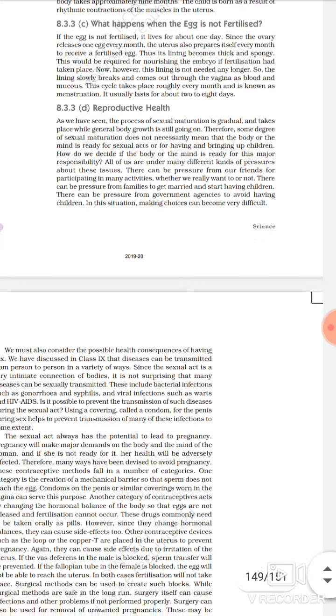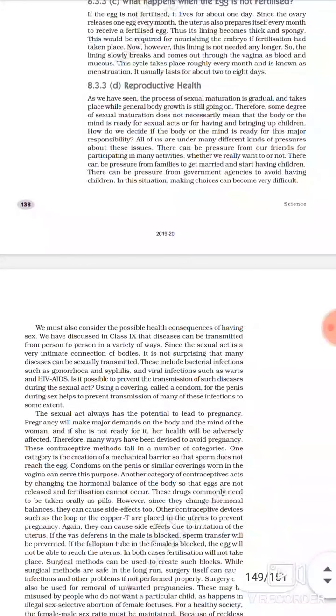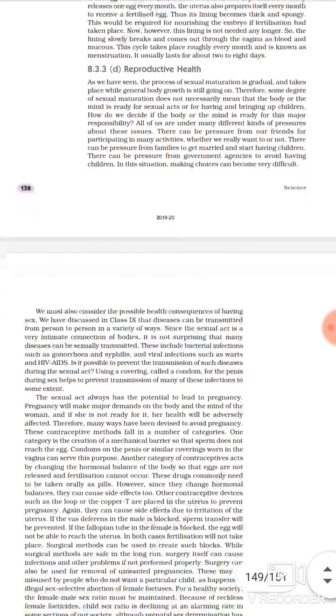Reproductive health, that is very important, students. Reproductive health matters for teenagers who have started their menstruation. A very important thing I have to tell you: the first period which a girl child has is named menarche. That means from the very first time when she attains puberty, the very first menses a girl child has is called menarche. That also comes in the examination.